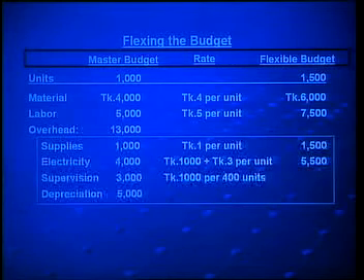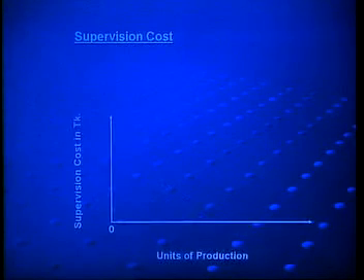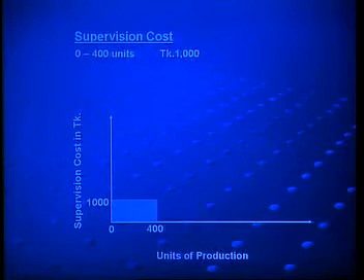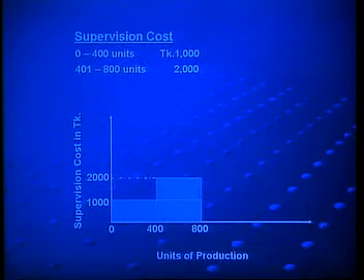For supervision, we can find that the rate is taka 1000 per 400 units, and the supervision cost for 1500 units will be 4000. Here the nature of supervision cost is interesting. To produce up to 400 units, supervision cost will be taka 1000. Now, for producing 400 units to 800 units, supervision cost will increase by taka 1000 and it will be taka 2000.